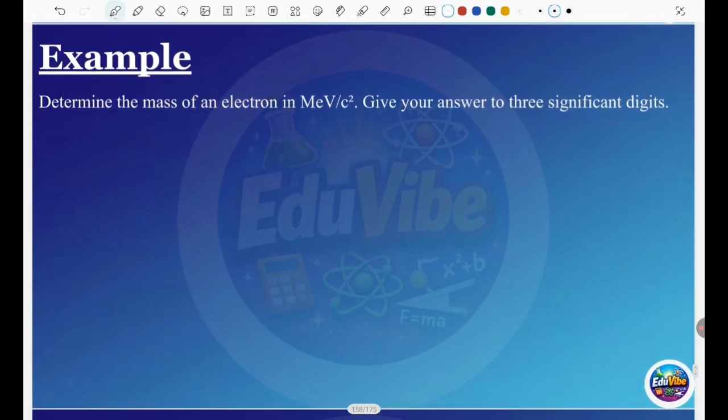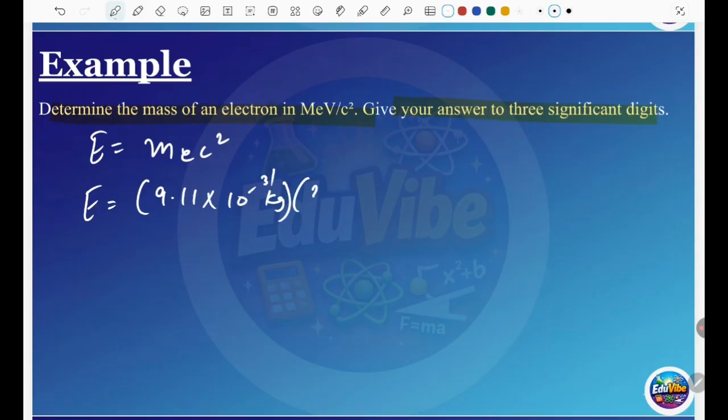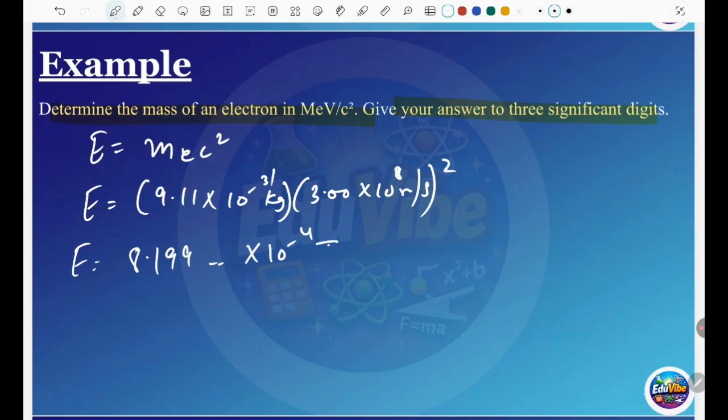Let's do one example of how we can actually convert between these units, MeV and c squared. So we have the question: determine the mass of the electron in MeV/c squared. Give your answer to three significant digits. So we start by calculating the energy. The energy is equal to m_e c squared, the mass of the electron multiplied by c squared, and you get an energy of about 8.199 × 10^-14 joules.